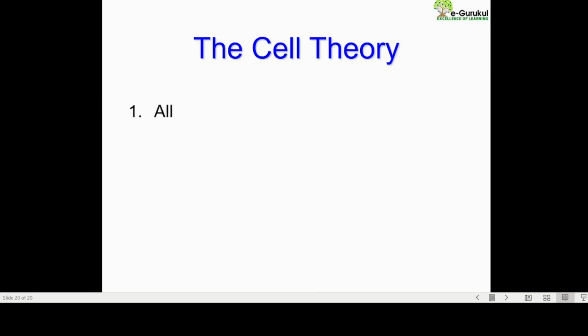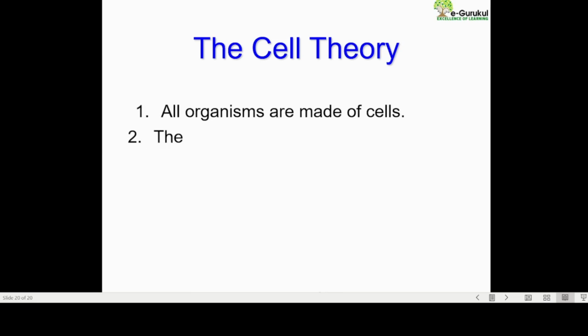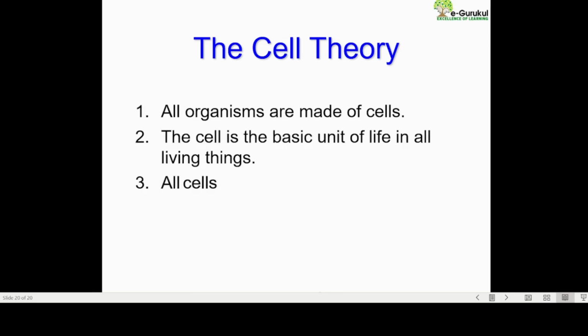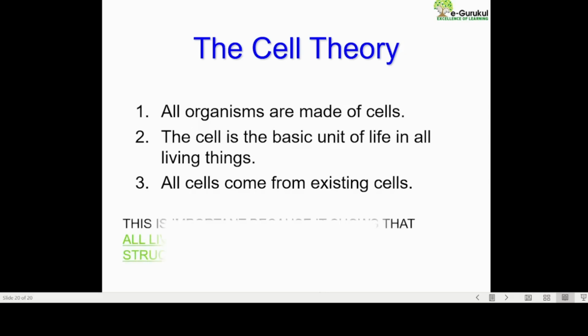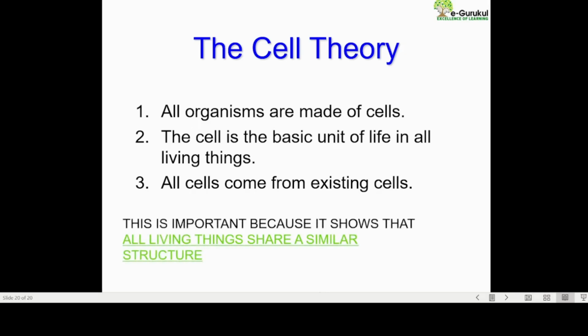Now, there is one theory that is called cell theory. Now, why is the cell theory needed? Cell theory is needed to know the points given in it: that all organisms are made up of cells only, and the cell is the basic unit of life.